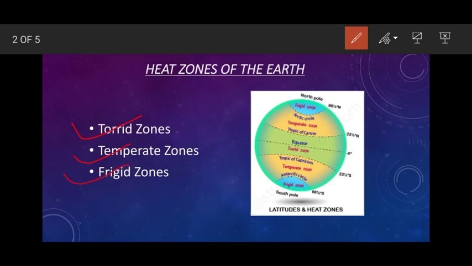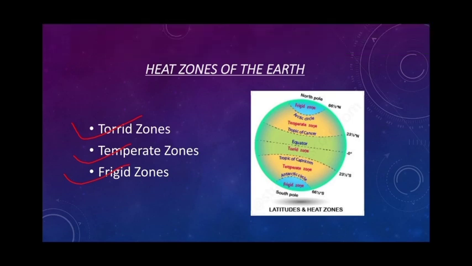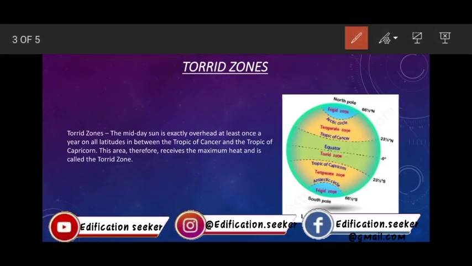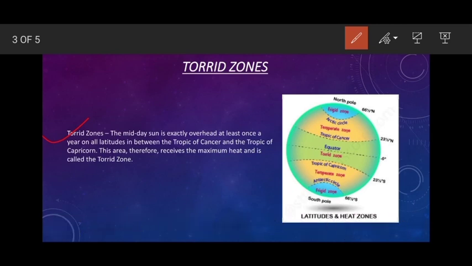Let's start with a little detail. First of all, we are going to discuss the Torrid Zone. The midday sun is exactly overhead at least once a year on all latitudes in between the Tropic of Cancer and the Tropic of Capricorn. This area therefore receives the maximum heat and is called the Torrid Zone.